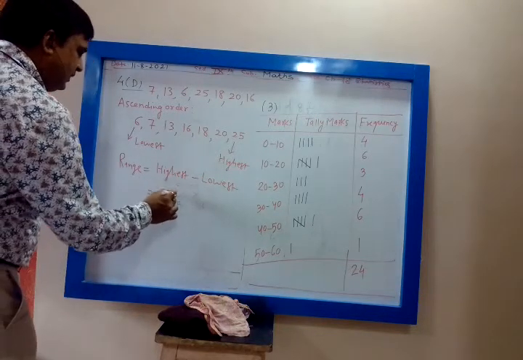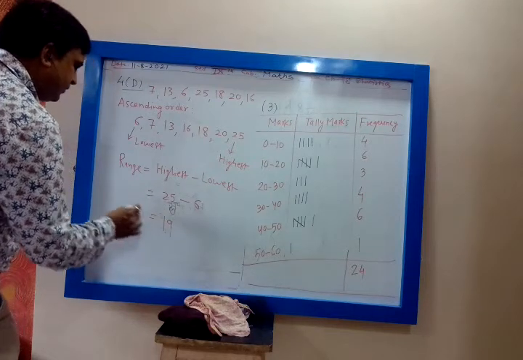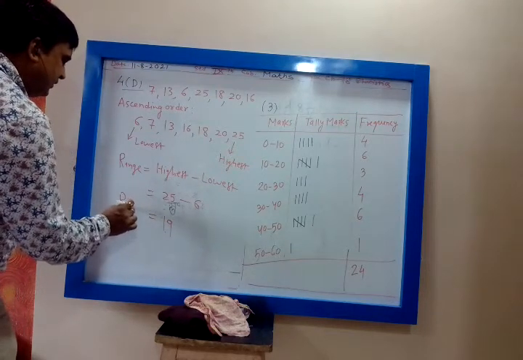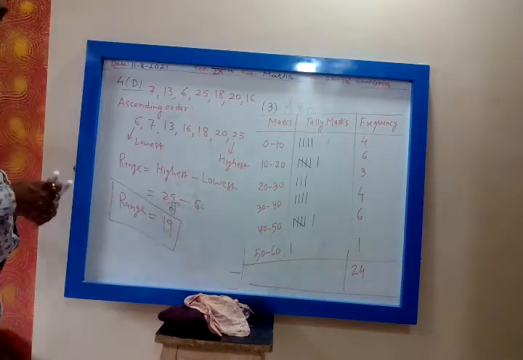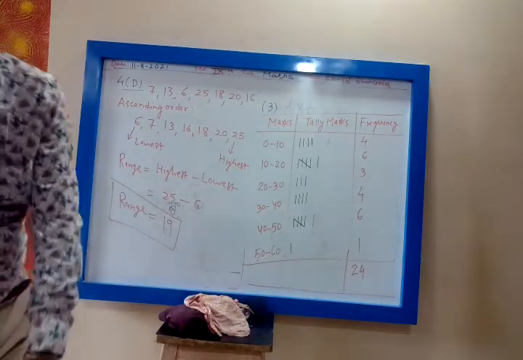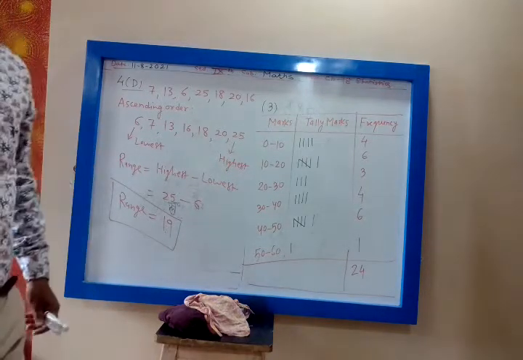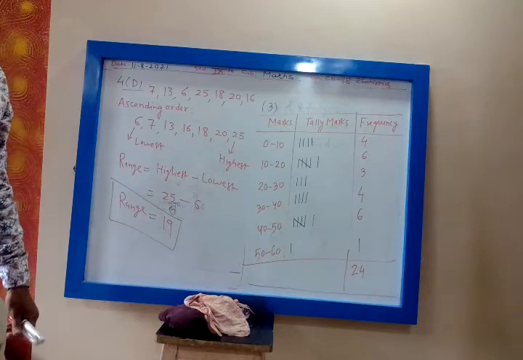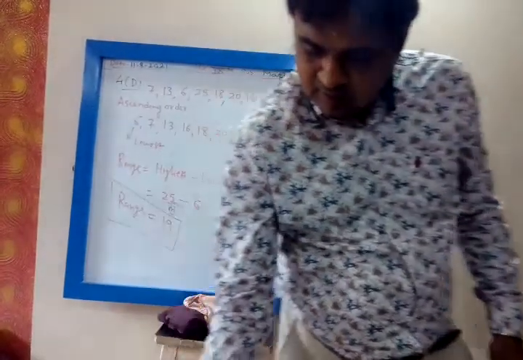Highest is 25, lowest is 6, 25 minus 6 is 19. So range is 19. So to find the range, first you arrange the data in the ascending order.